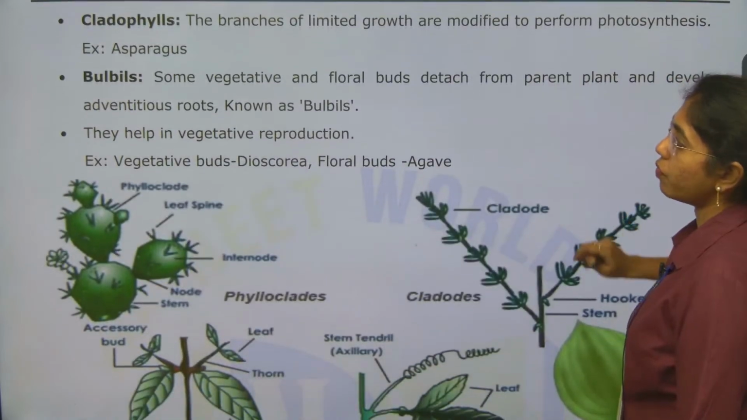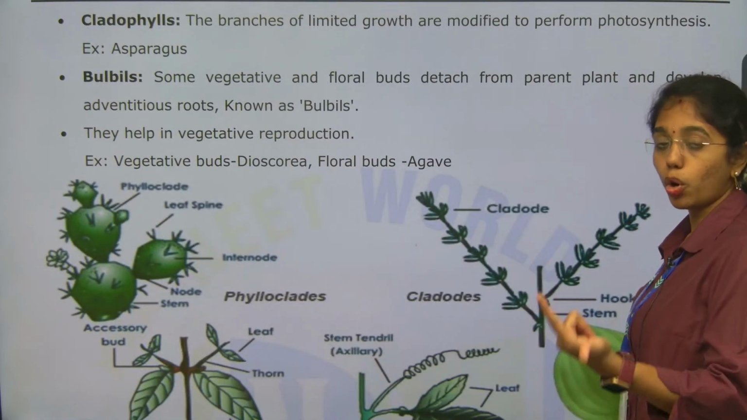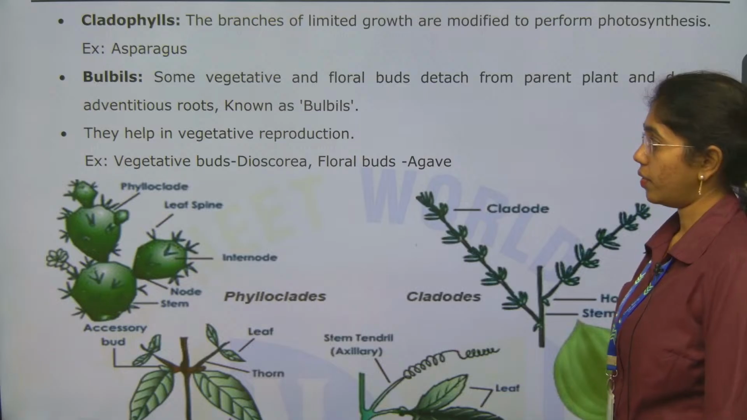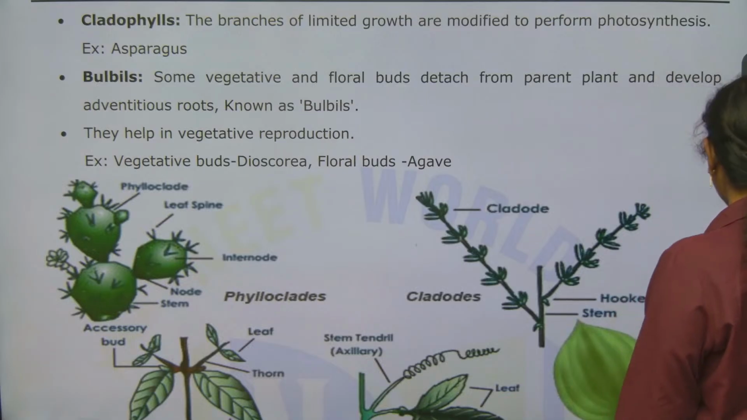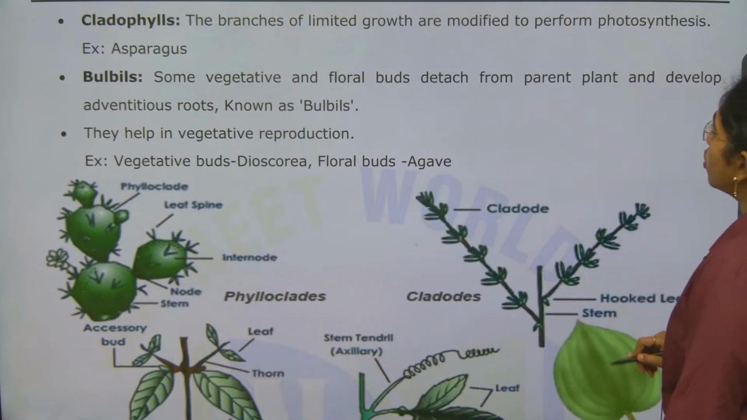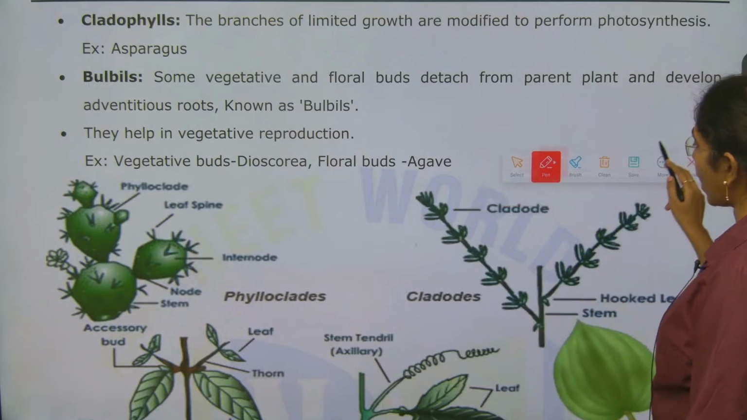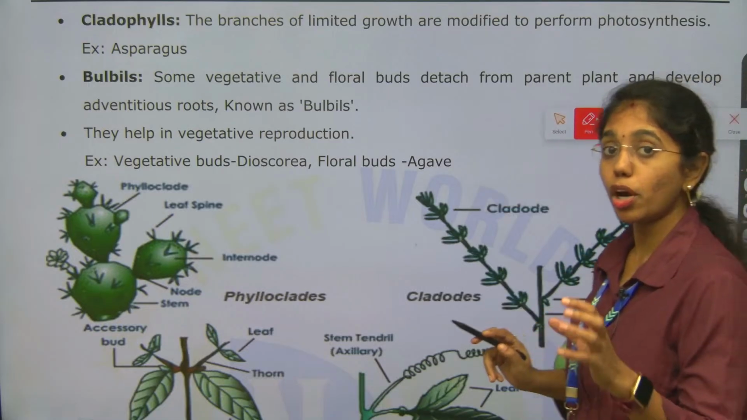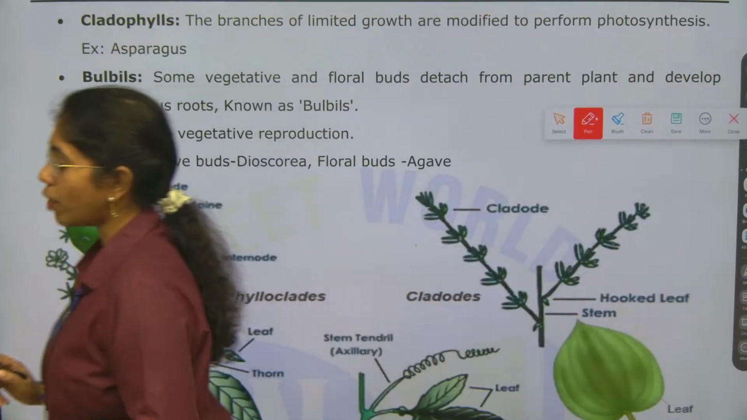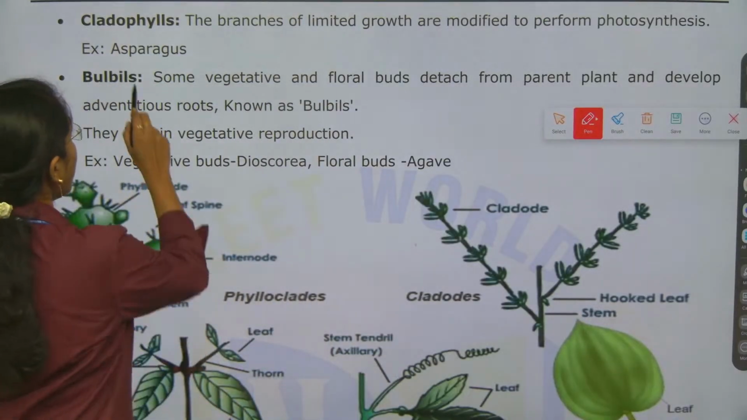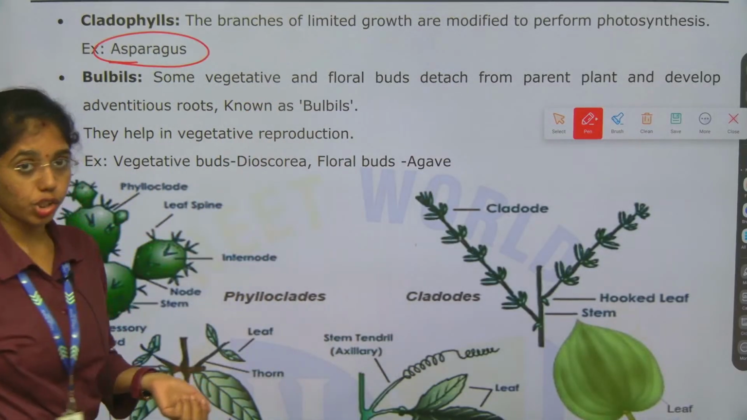Next is cladophylls. Phylloclade and cladophyll are both aerial stem modifications. Cladophylls are branches of limited growth that perform photosynthesis. Here the stem branches will be of limited growth and they will perform photosynthesis. The example is asparagus.